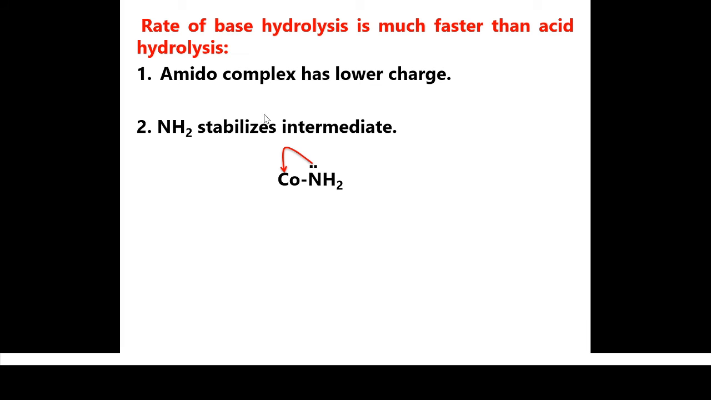Okay student, these are the two reasons that explain why base hydrolysis is much faster than acid hydrolysis, and all these things happen in the case of base hydrolysis only. Okay, so let's move towards the last point of this lecture, that is racemization and isomerization of octahedral complexes.